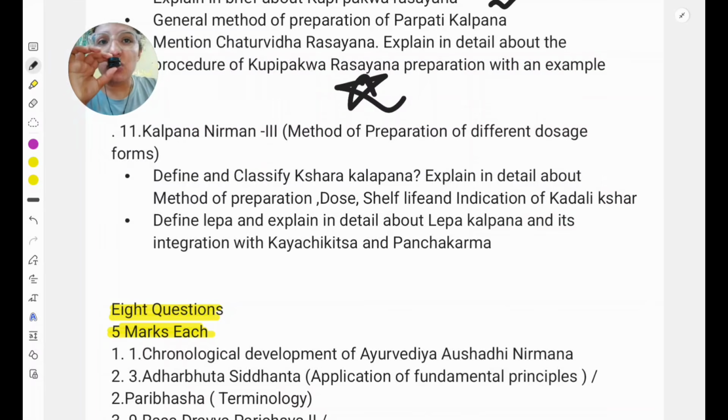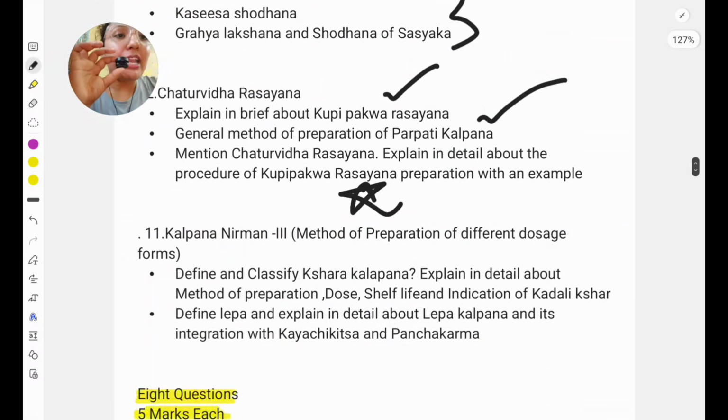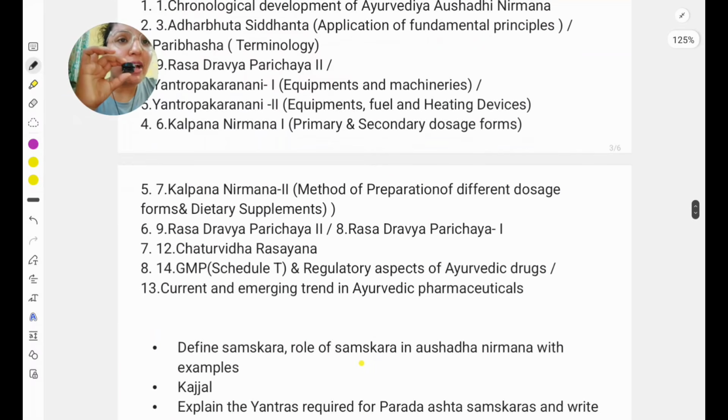So maybe this is not asking that deep a paper. You just have to know what Lepa is, the types of Lepa, the precautions of Lepa, and how we can apply the Lepa, etc. So this will be the 10 marks portion. Now we will go through the 5 marks questions.